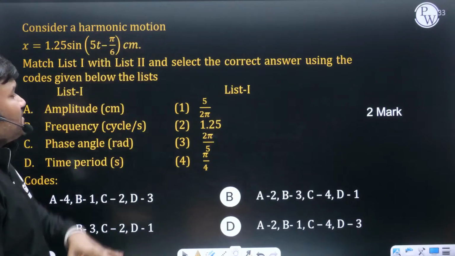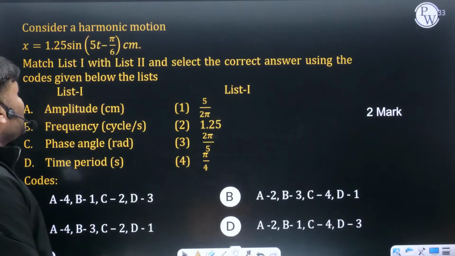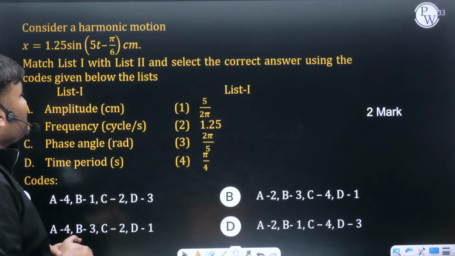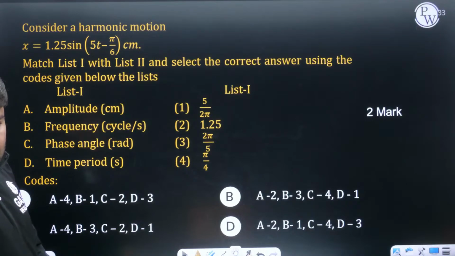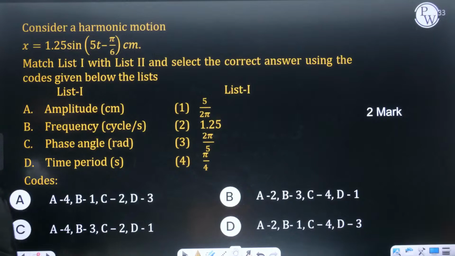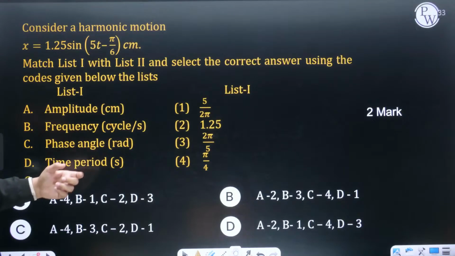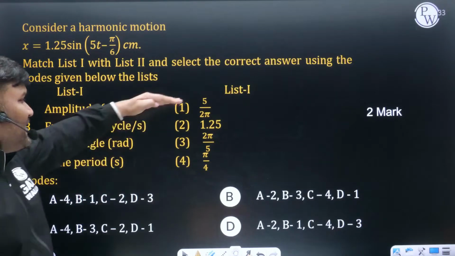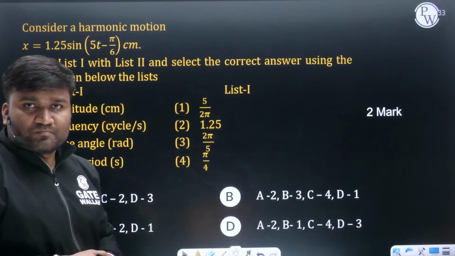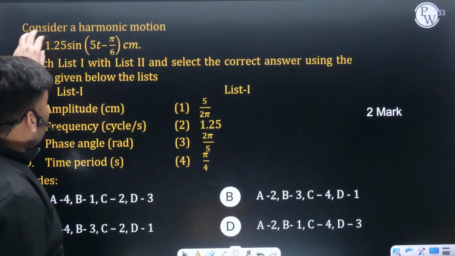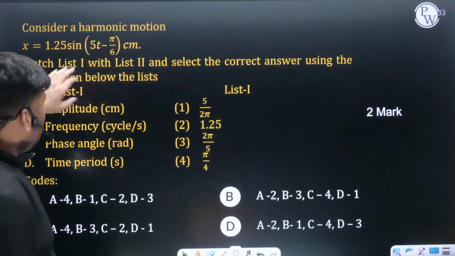They have given: match list 1 with list 2 and select the correct answer using the codes given below. In list 1 they have given the amplitude, the frequency, the phase angle, the time period, and here they have given some values. ठीक है? They have given the equation of motion, the solution of the equation, है ना?